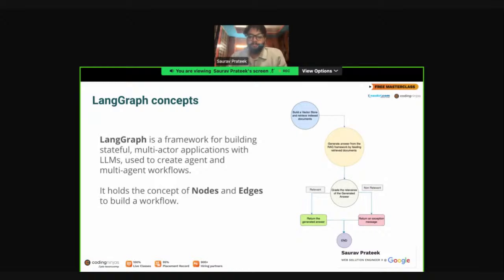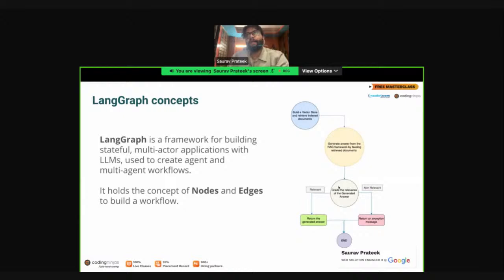Again, the graph is basically a combination of nodes and edges, where nodes are connected via edges, and the control flow goes from node to node along the different edges. It's the same concept in LangGraph as well. They have the concepts of nodes and edges, and by implementing nodes and connecting them via edges, you build the workflow. So that's how the workflow looks.